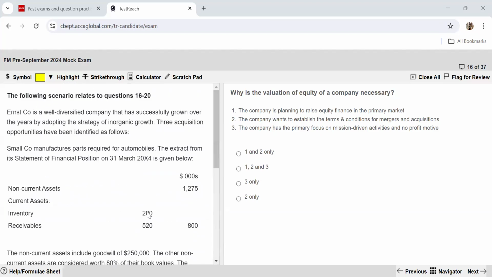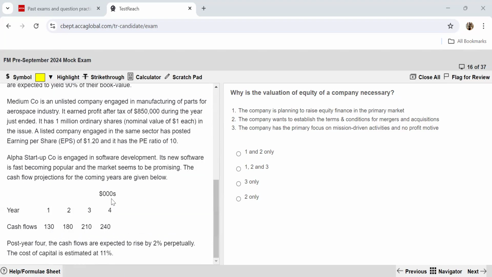Now let's get to the very first question. Why is the valuation of equity for a company necessary? Now let's have a read at the questions. The company is planning to raise equity finance in the primary market. This is absolutely correct. Whenever you are a well-diversified company, you're looking for diversifying your operations. Obviously, you might have to raise finance from the primary market. So over here, valuation of equity will be necessary.